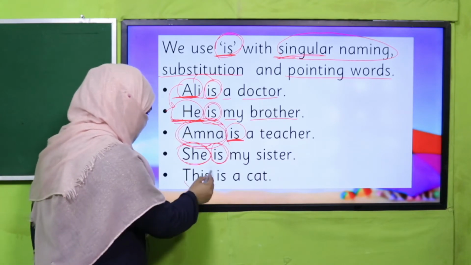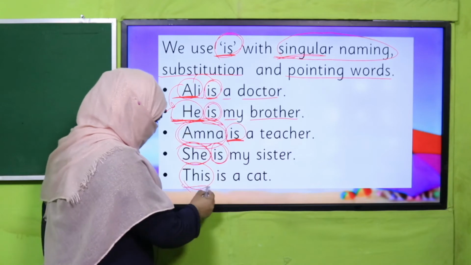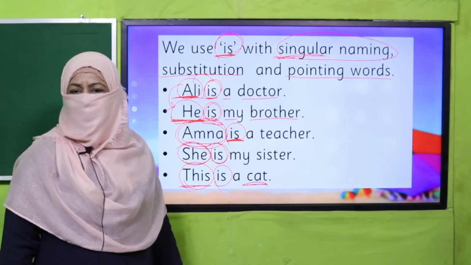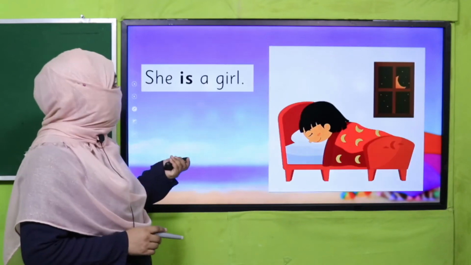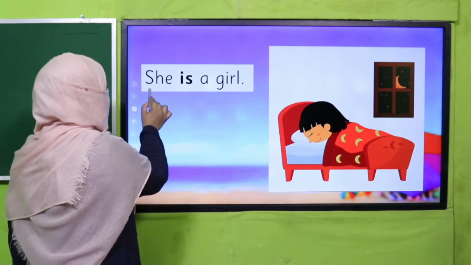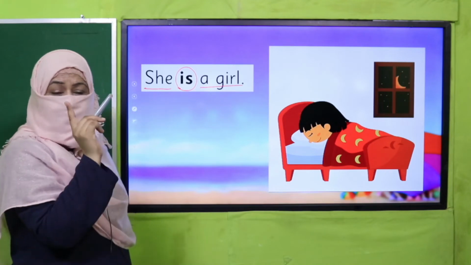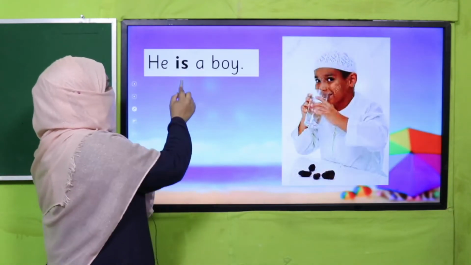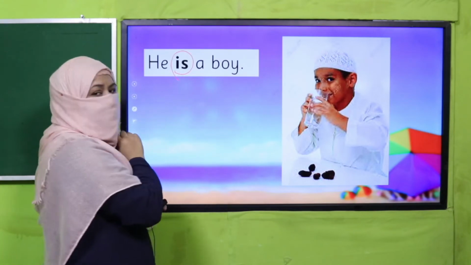This is a cat. Again, it's a pointing word. This is a cat, right? So because it is one, it is singular, it will be followed by is. Do you understand? Okay. So when we are going to use it in more sentences, she is a girl. Now you know she means one, she is a girl. Okay. He is a boy. Again, it's one person. That's why is. He is a boy.